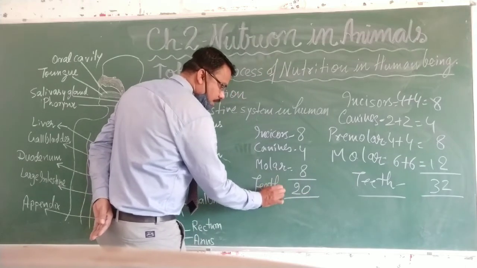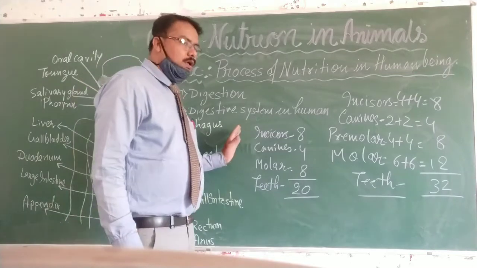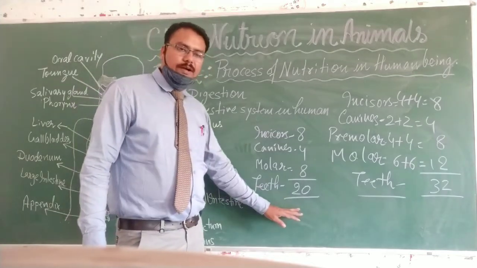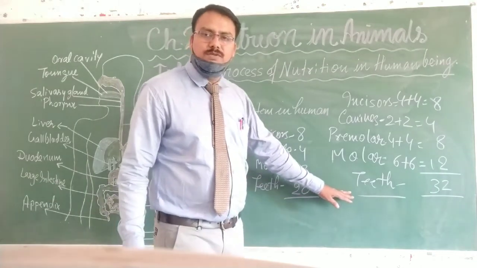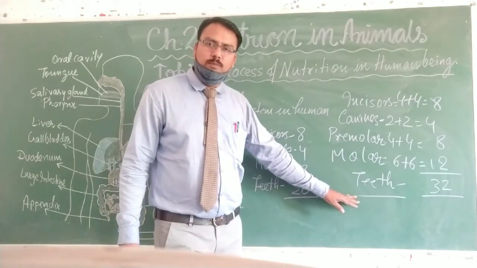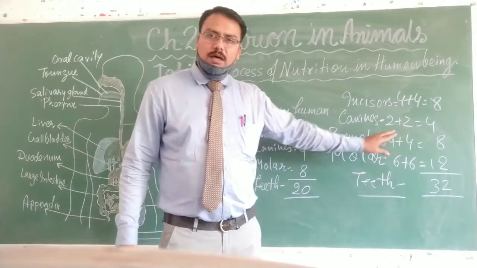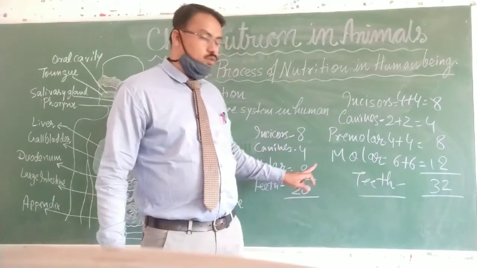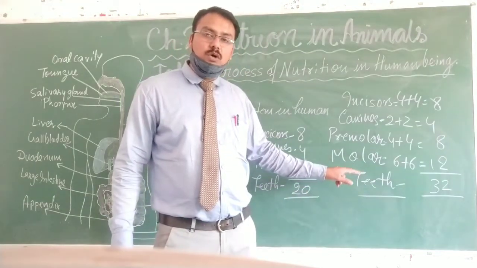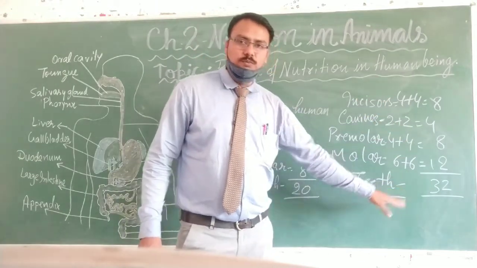That means an infant child has got 20 milk teeth in their mouth, and a grown mature person has got 32, because here the premolars and 2 molars are added, the number of molars also increases in both jaws, so the number becomes 32.